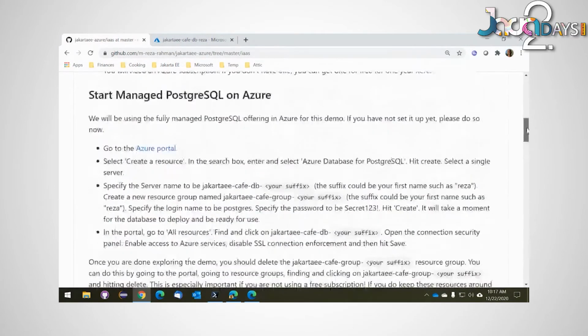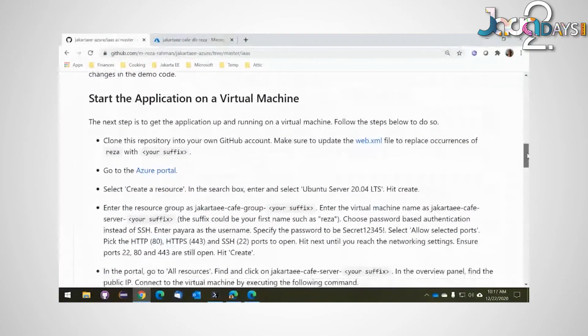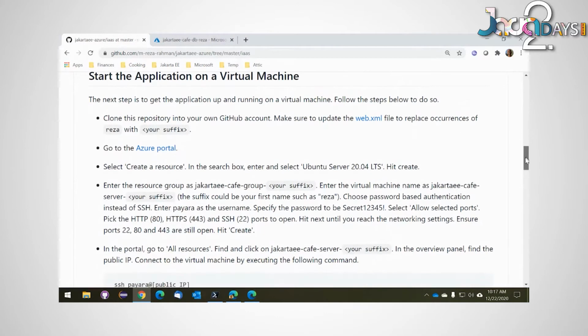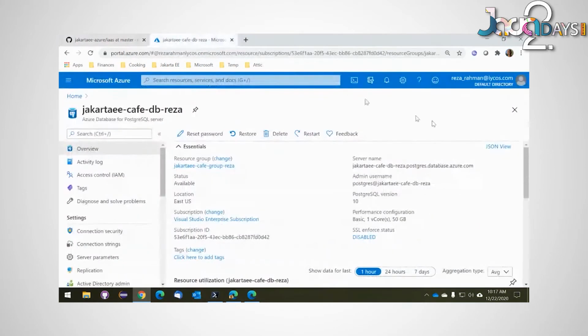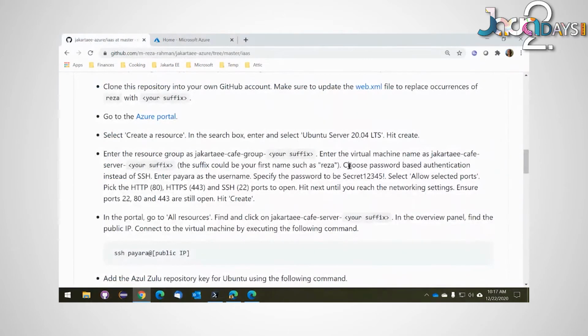So you can go through these steps and do it yourself, and you don't need to pay anything. You can get a free subscription for Azure for about a year to try all of this stuff out by yourself. So the next thing we're going to do is go ahead and start the VM, or the virtual machine, to get all of this up and running. So I'm going to go to the Azure portal. You can provision resources many different ways on Azure. But generally, I find that the easiest way for me is just to use the Azure portal. And it's also a more user-friendly experience. It's a beginner-friendly experience. So I'm going to go ahead and create my VM.